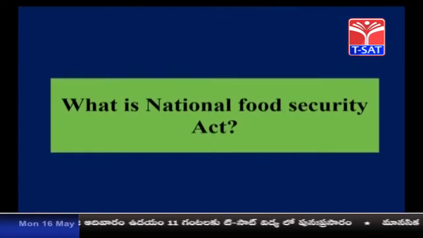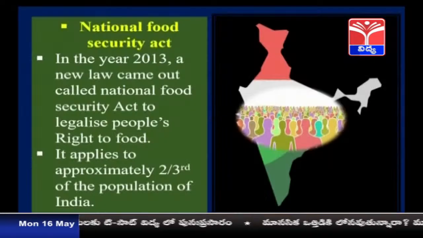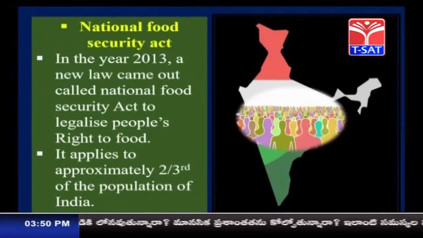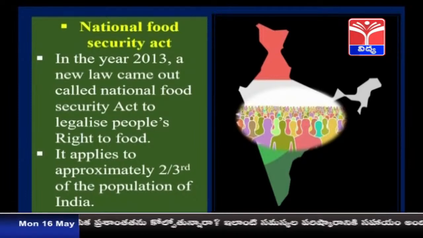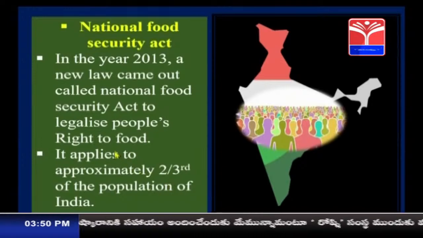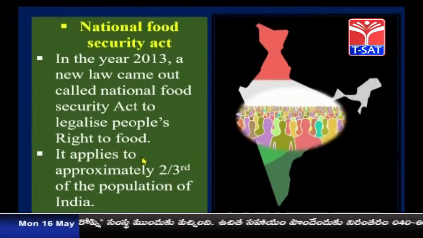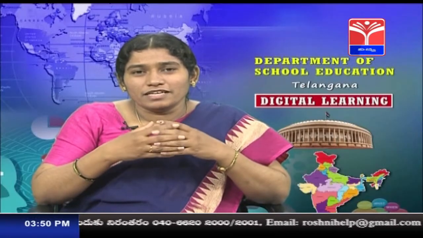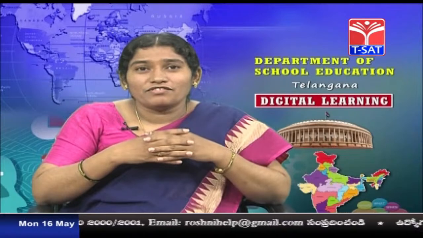So, let us go for the next one. What is the National Food Security Act? The National Food Security Act came in the year 2013. A new law came out, called the National Food Security Act, to legalize people's right to food. You must be remembering in your previous classes, like in your 6th, 7th or 8th classes, there were fundamental rights. What are fundamental rights?